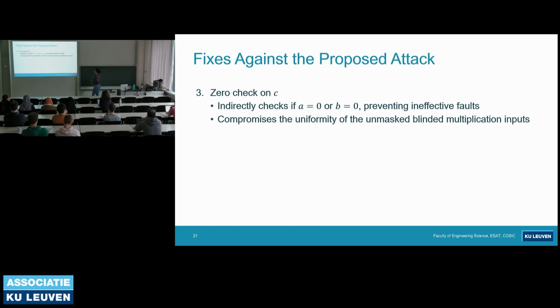But what goes wrong is we use B to blind the input of the multiplication. And if we use a non-uniform set of values to blind the secret value, then we might create a new problem, because the secret variables are going to be blinded with a non-uniform set of values.